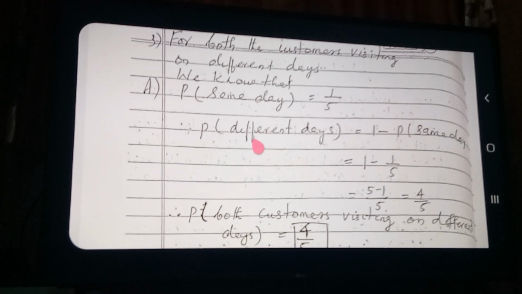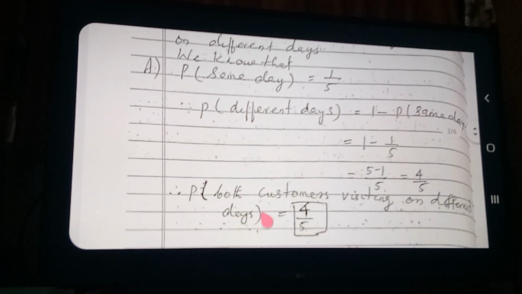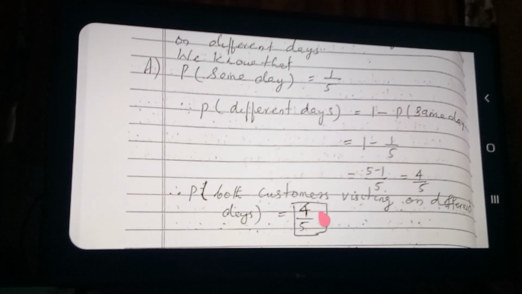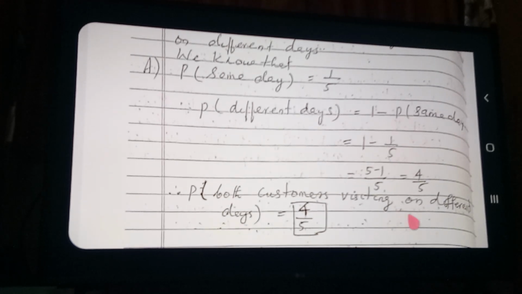So I have given a formula in the theory part. The probability of different days is equal to 1 minus the probability of the persons visiting on the same day. That means 1 minus 1 by 5, that is equal to 4 by 5. Clear? Okay. Therefore, the probability of both the customers visiting on different days is equal to 4 by 5.